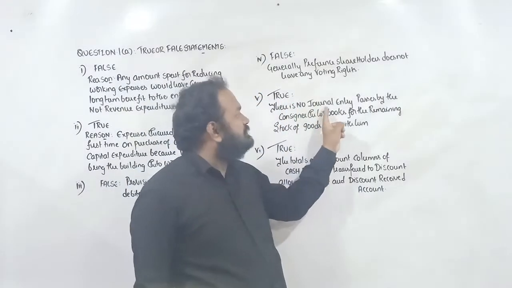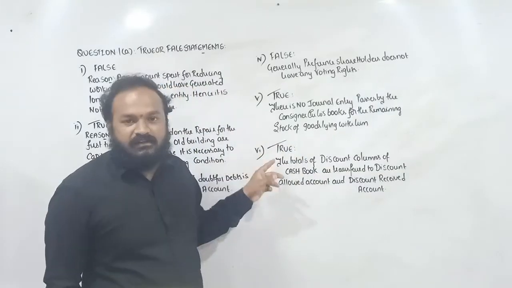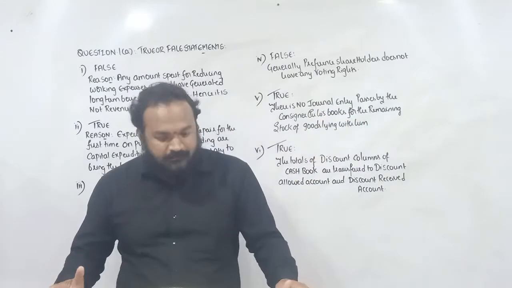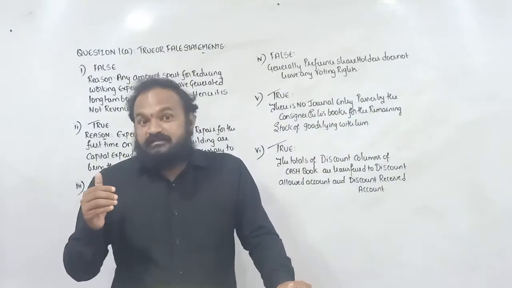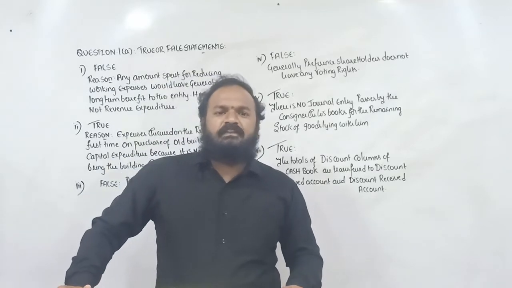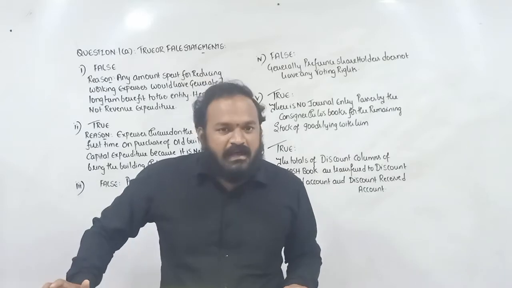There is no journal entry passed by the consignee in his books for the remaining stock of goods lying with him. Next, question 7, an expected question. Discount column of the cash book is never balanced.